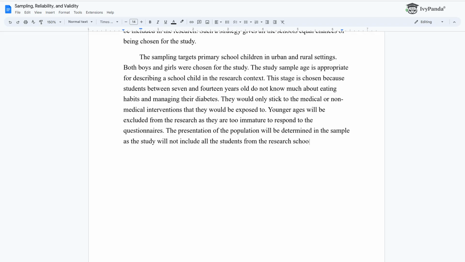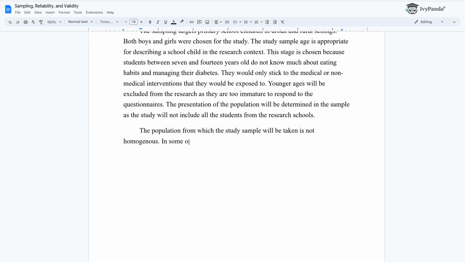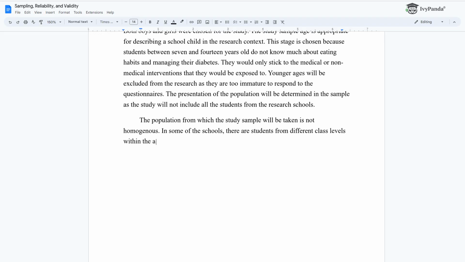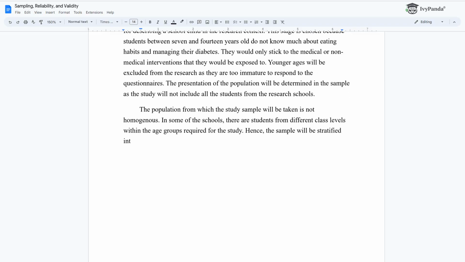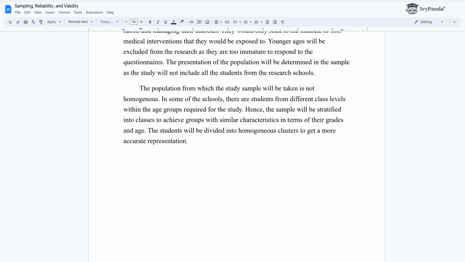from the research schools. The population from which the study sample will be taken is not homogeneous. In some of the schools, there are students from different class levels within the age groups required for the study. Hence, the sample will be stratified into classes to achieve groups with similar characteristics in terms of their grades and age. The students will be divided into homogeneous clusters to get a more accurate representation.